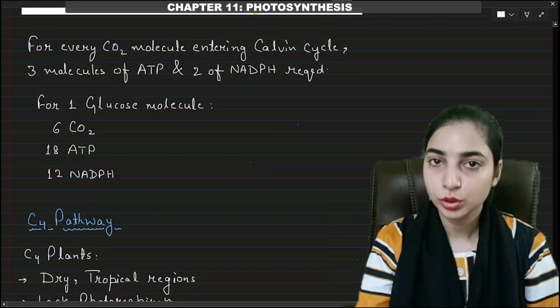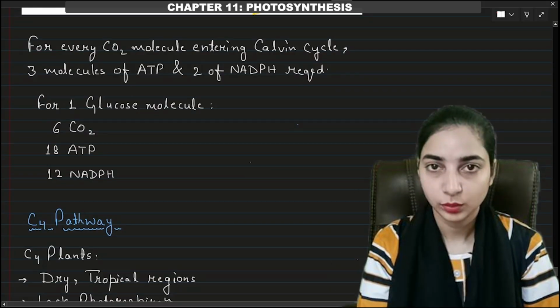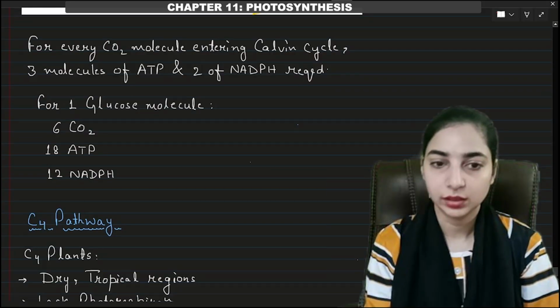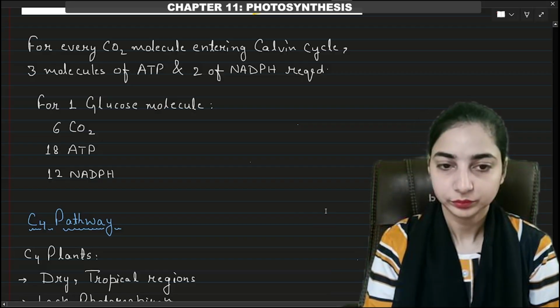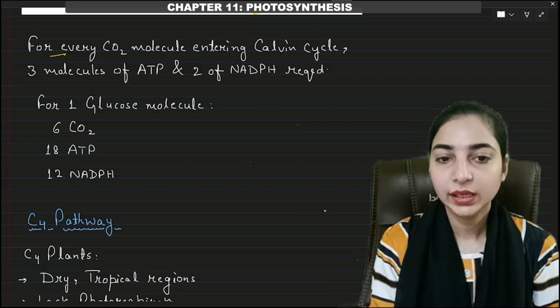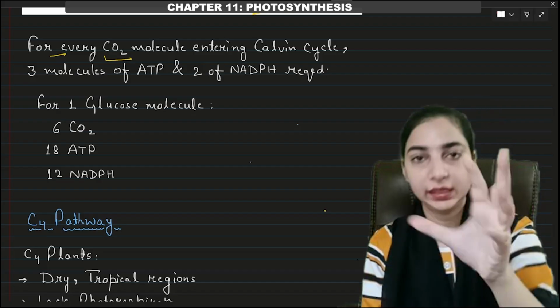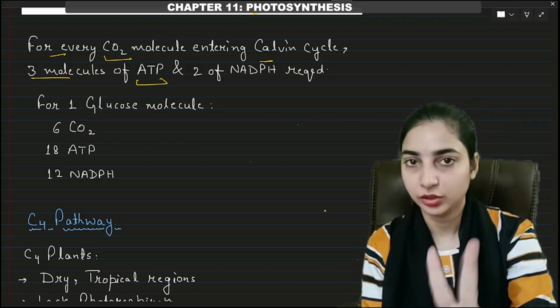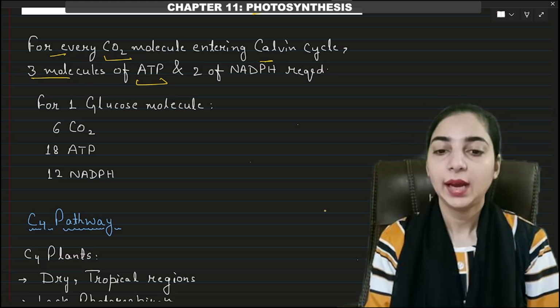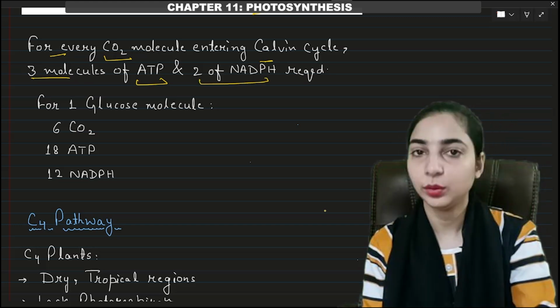For making a glucose molecule, we need 6 carbons, so we need 6 turns of the cycle. So everything will be multiplied by 6. For every carbon dioxide molecule entering the Calvin cycle, 3 molecules of ATP are required, 2 during reduction and 1 during regeneration, and 2 molecules of NADPH are required during reduction.